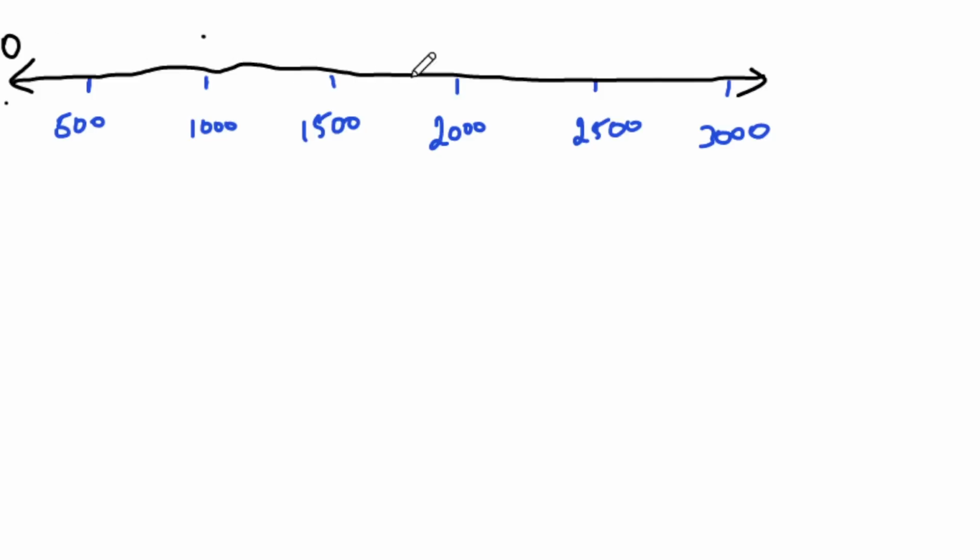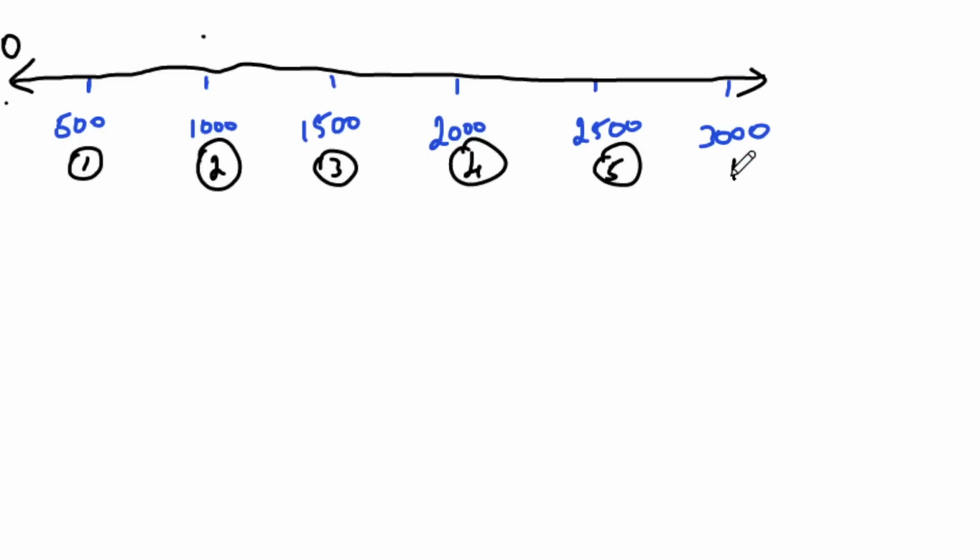So these are the intervals here. What is the question? We have to arrange water stations after every 500 meters. So I have divided this line into 500s. How many water stations will be there? Now we have 1, 2, 3, 4, 5 and 6.